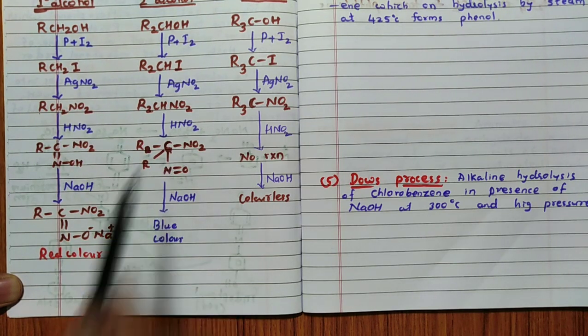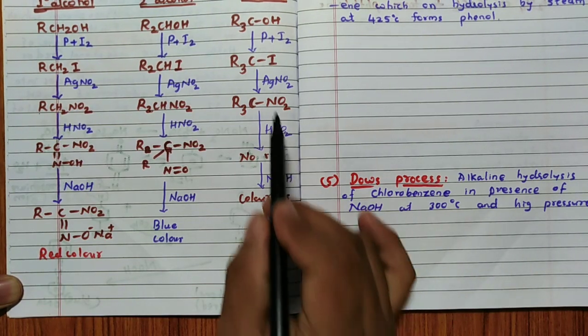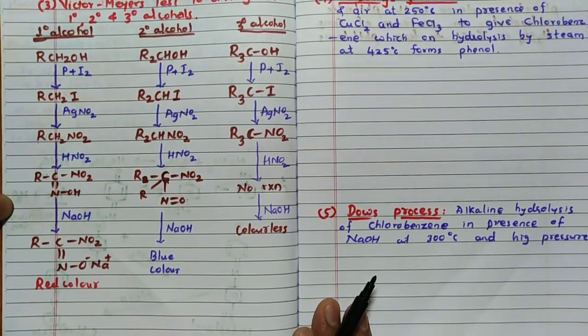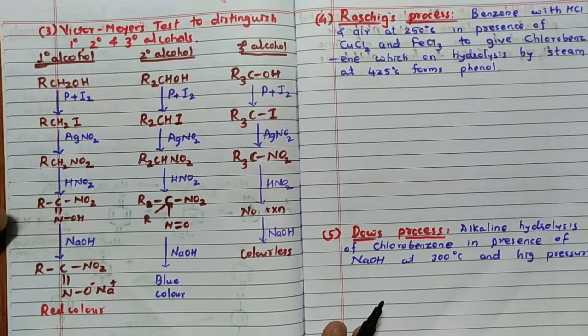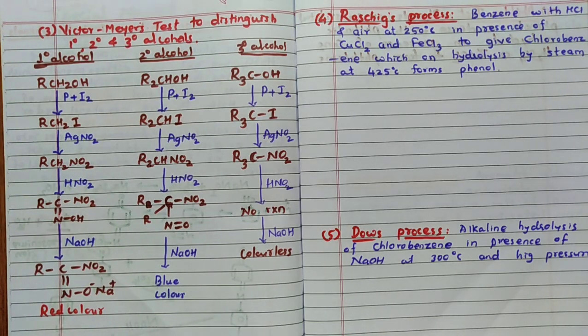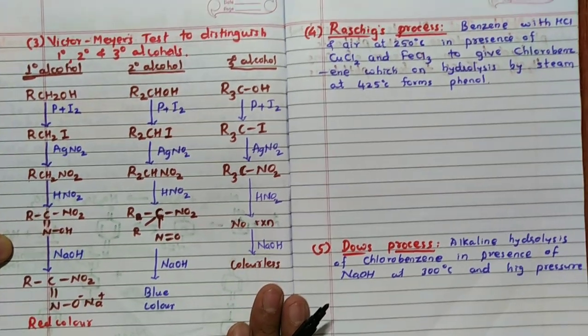The NaOH, when it reacts with this, it will give you blue color. NaOH will become colorless here, which means here there is no reaction. There only we can see that. So colorless is also another indication for the presence of tertiary alcohol. Like this we can distinguish primary, secondary and tertiary by using Victor Meyer's test. So at least you remember that word, Victor Meyer. Whenever you come across a distinguishing test for primary, secondary, tertiary along with the Lucas reagent test, you can remember this also.